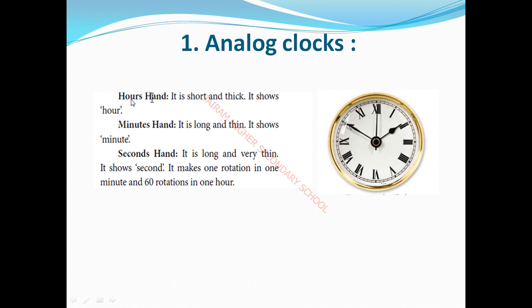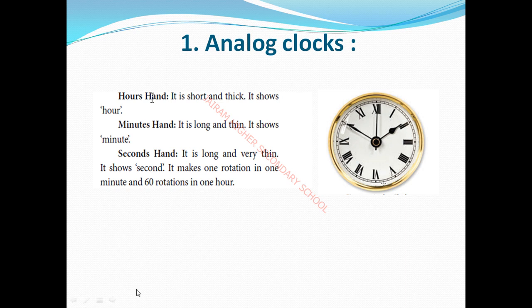Okay, the hour hand is short and thick. The hour hand is short, இப்படி இருக்கு, திக்கா இருக்கு. Okay, it shows hours. Next, the minute hand is long and thin. It shows minutes. Next, the second hand is long and very thin, it shows seconds. Okay, so one rotation is in 1 minute.